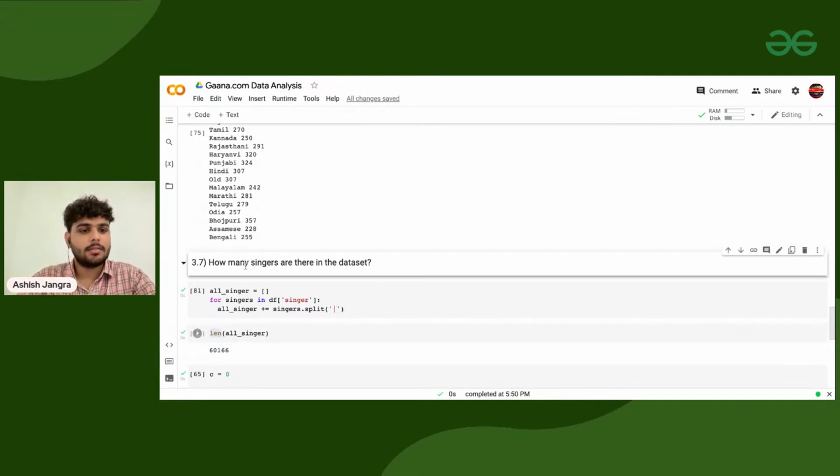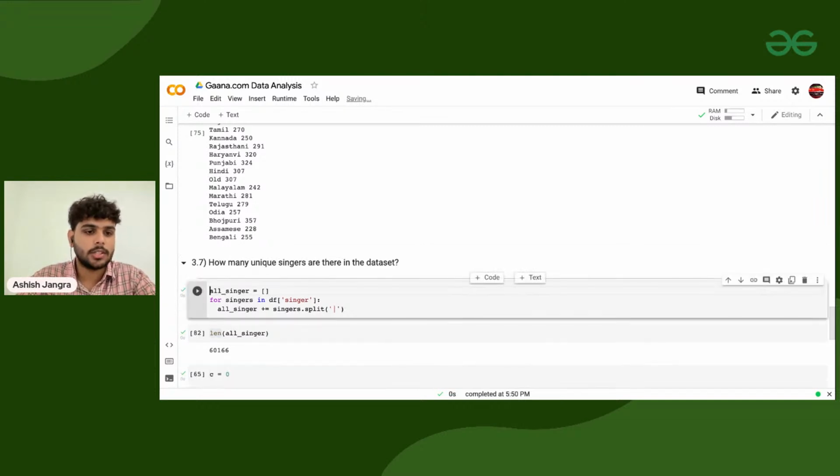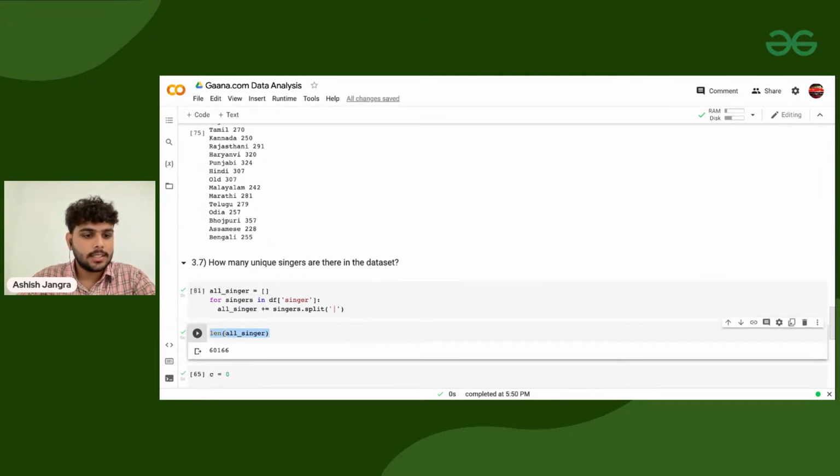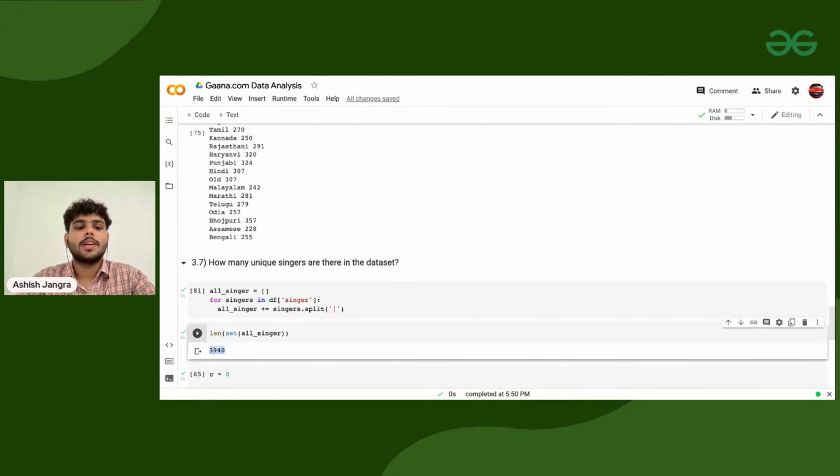Okay, and here, how many singers obviously means how many unique singers. I'll take this and convert it into a set, and after that I'm checking the length of it. So now if I'm executing it, here you can see there are a total of 3940 singers, right?